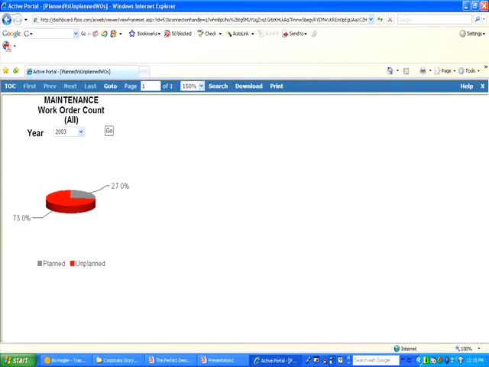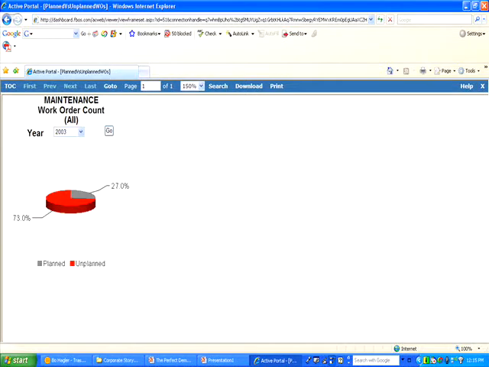Since we've been talking about planned and unplanned work, and that we obviously want to be focused on having more planned activities than unplanned, we thought we'd go into this KPI. You can see here in the first screen, we have 73% of all the work done in the maintenance department classified as unplanned work, which is obviously not good. We would rather see that be 73% planned. I can drill into this,